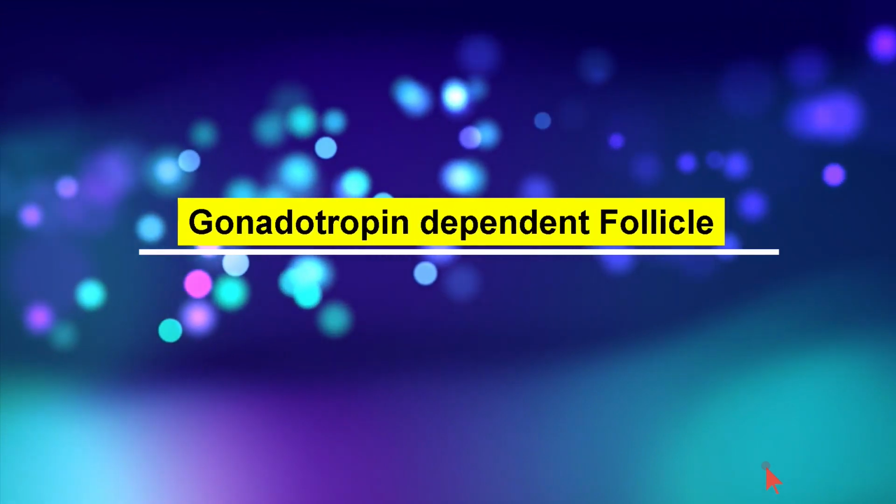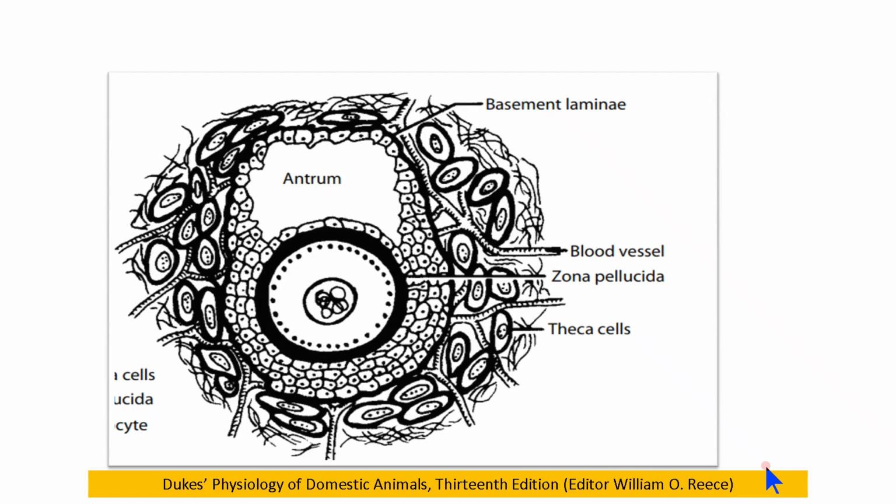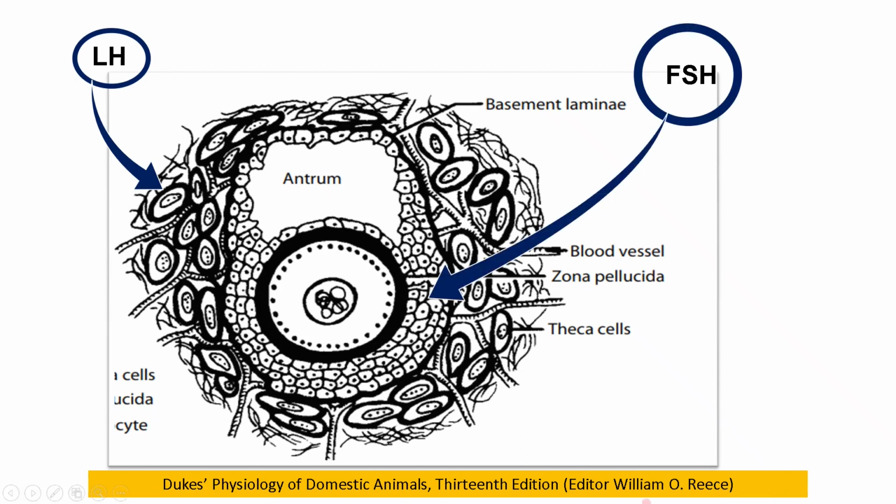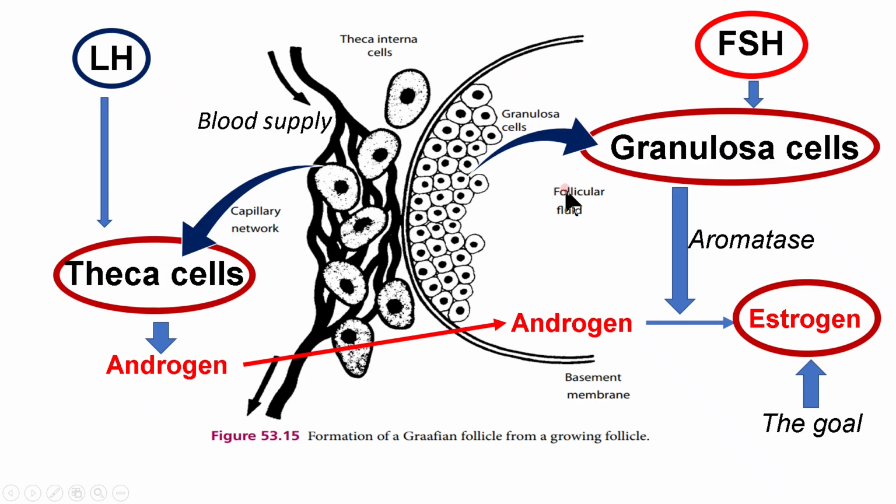Gonadotrophin dependent follicular growth. When we say gonadotrophin dependent follicular growth, the theca and granulosa cells must develop receptors for gonadotrophins, that is, FSH and LH. The granulosa cells develop receptors for FSH, and the theca cells develop receptors for LH. Interestingly, here we can see the two-cell mechanism. What is this two-cell mechanism? There is involvement of two types of cells for one specific goal.